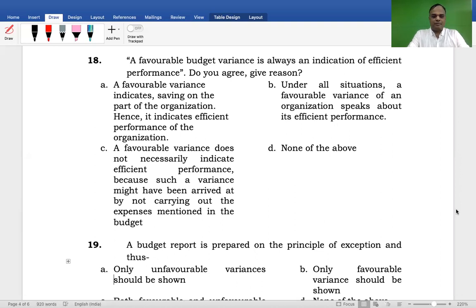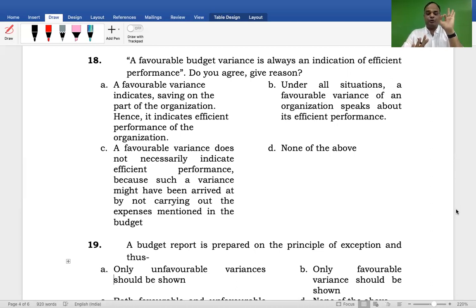Shall I read out the answer again? Favorable variance, favorable budget. What is a favorable budget? You have to give the reason. A favorable budget indicates savings on the part of the organization. Hence, it indicates efficient performance of the organization. This is correct. Second one, under all situations, a favorable variance of an organization speaks about its efficient performance. This also seems to be correct.